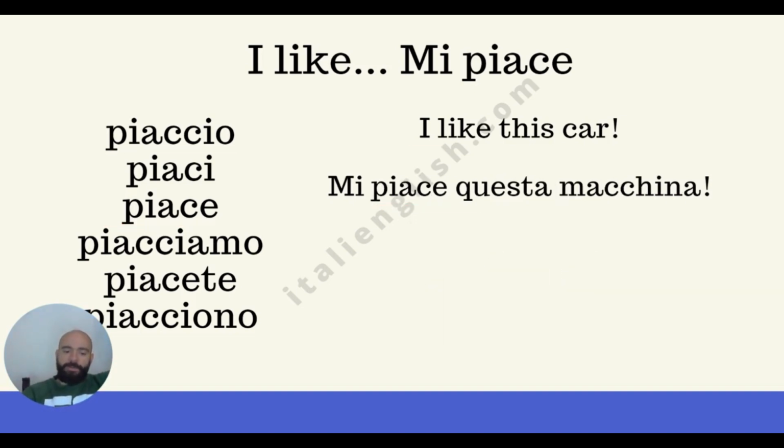Now, don't you see that something is off? Think about it. Something is weird here, because I is the subject, like is the verb, this car is the object, right? But "I like" is not piace. "I like" should be piaccio, right?